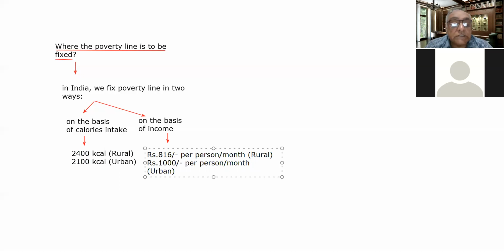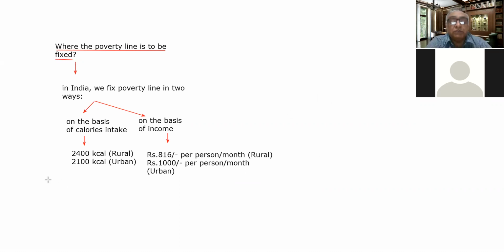Later on, this was at the rate of, I think, 28 rupees per day for the rural people and 32 rupees per day for the urban people. It was like that.